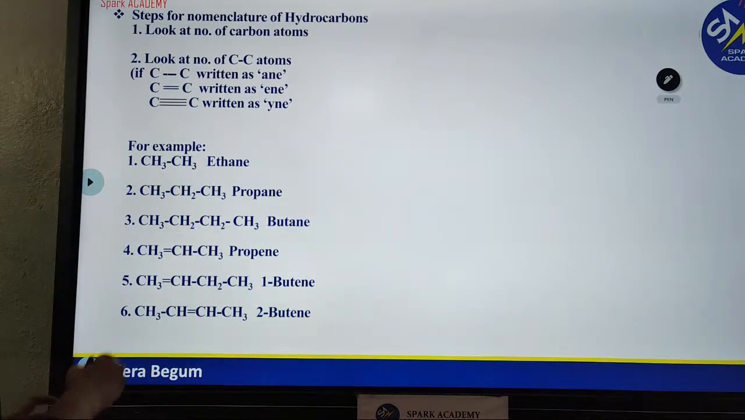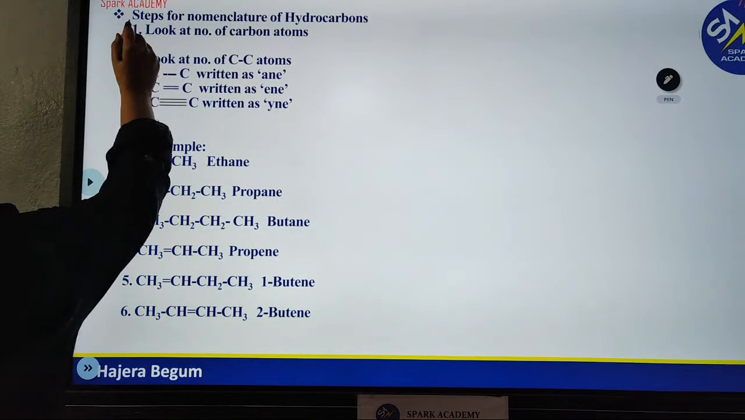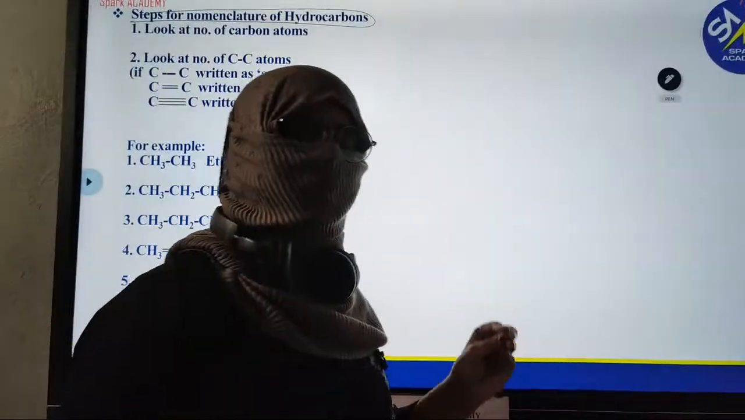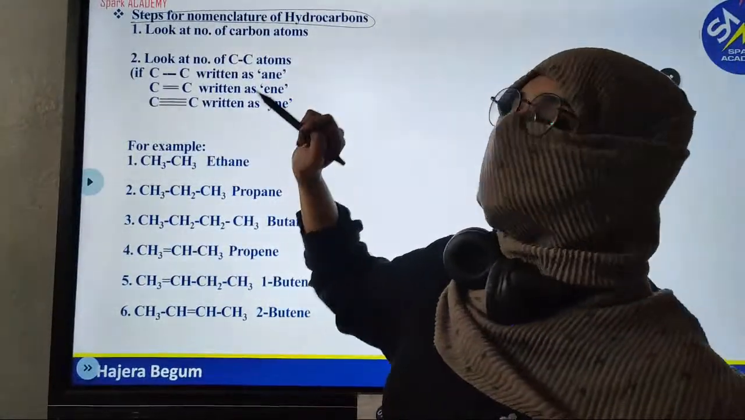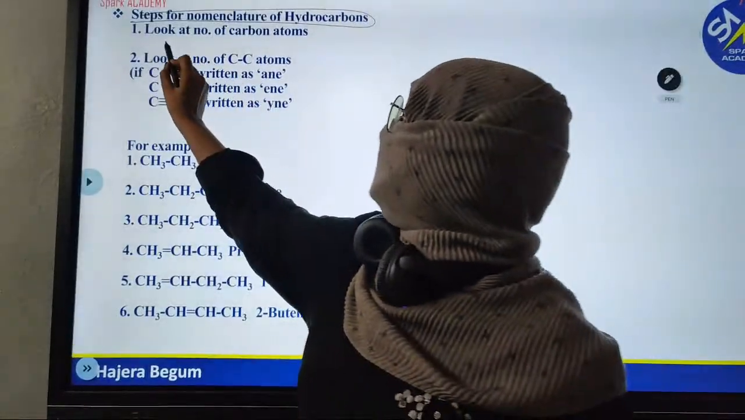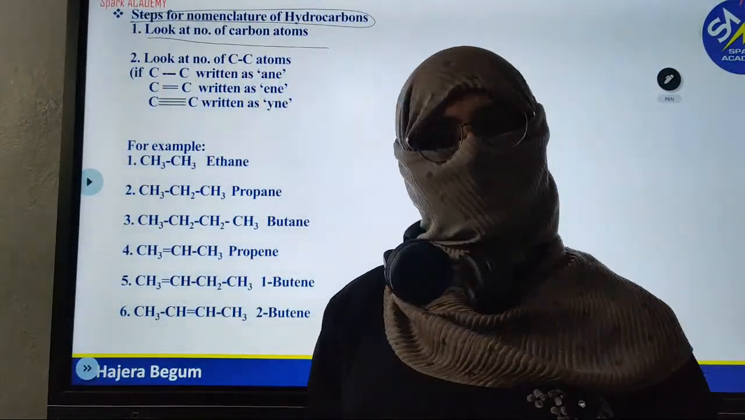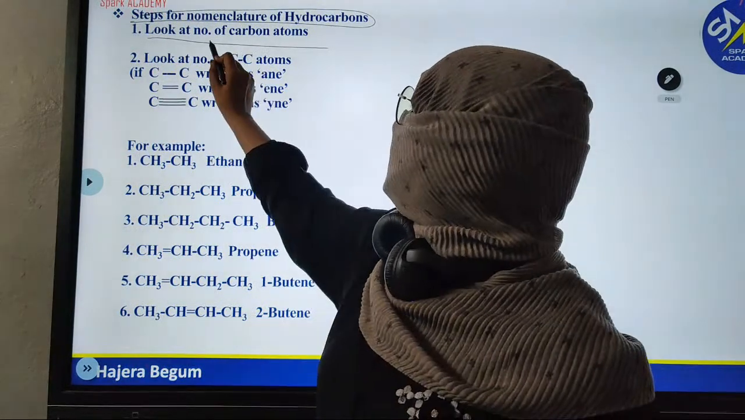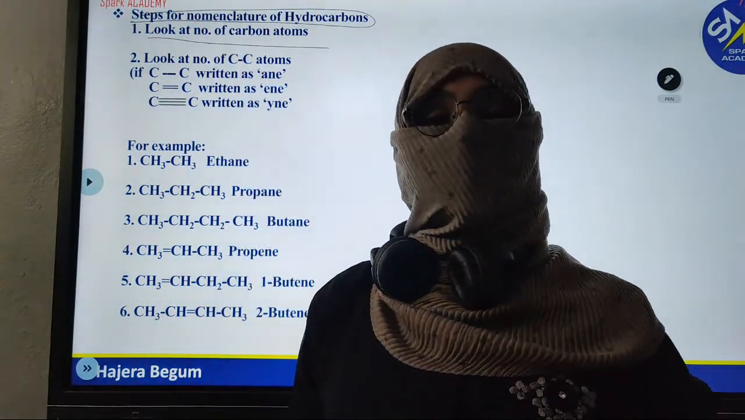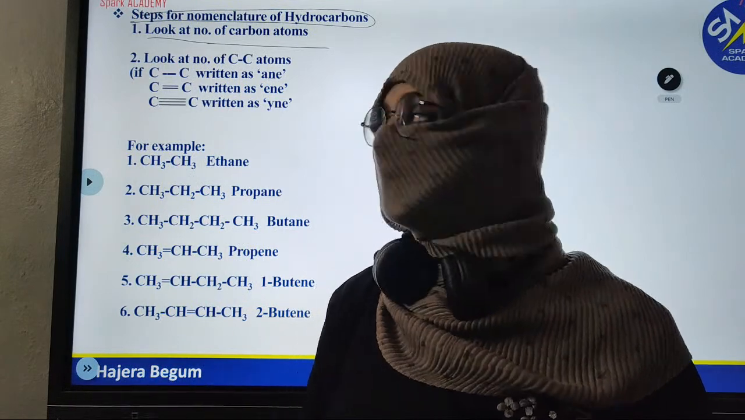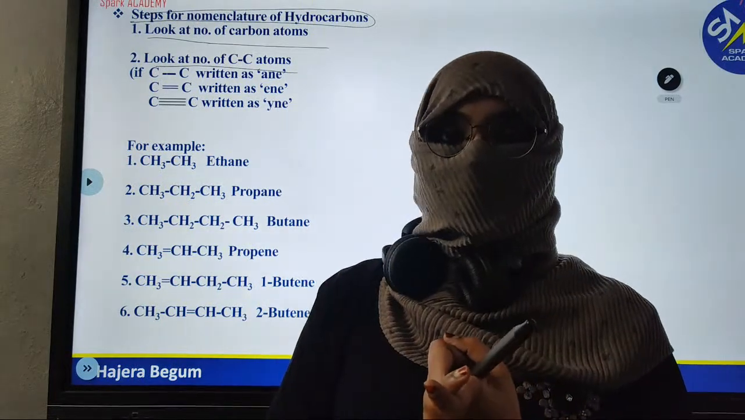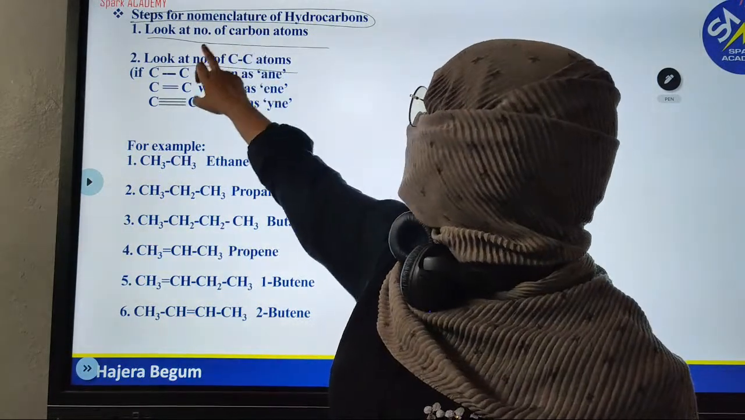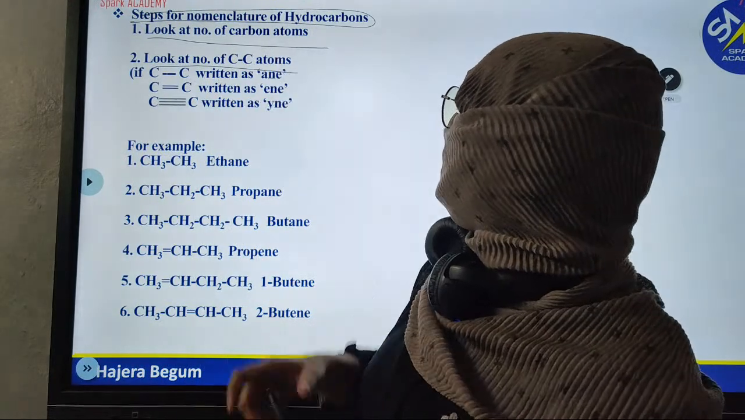Now moving on to the very crucial step: how to write the name of any compound. If you want to write the name of any compound, please memorize the rules. For hydrocarbon, we have only two steps. The first step is to look at the number of carbon atoms. By looking at the number of carbon atoms, you can say meth, eth, prop, but, pent, hex, hept, oct, non, dec. The second step is to look at the carbon-carbon bonds.